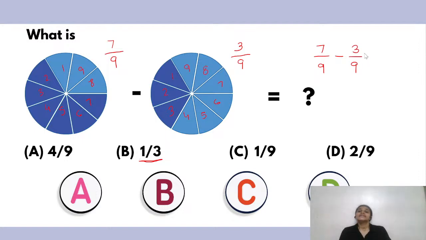Yes, I know most of you might have tried to reduce this fraction, but right now we do not need to reduce. Why? Because for subtraction we need like fractions, right? Since this is already a like fraction, my denominators are the same. That is why I will not reduce this fraction. I will look at it later. So now, since they are like fractions, I'm going to simply write it as 7 minus 3 upon 9, which further equals 4 upon 9.